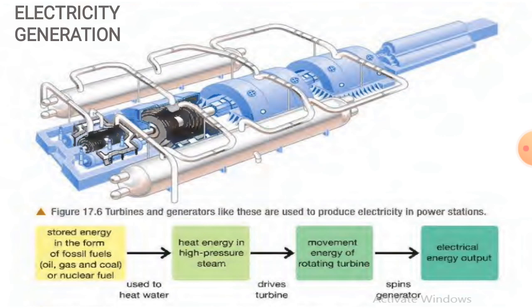But for now, you have to know that when the magnet rotates, it produces electricity. This magnet is fixed in the turbine. The other name for this is generator. So the generator spins, and then it produces electrical energy.